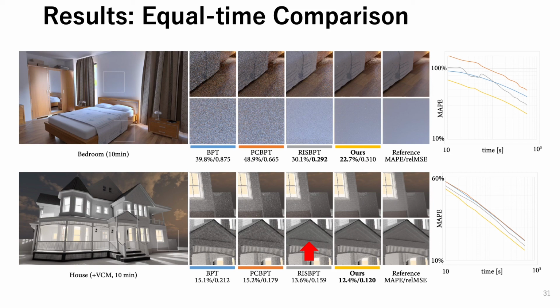The house scene is illuminated by area light sources inside the house and an environment map. The house scene is rendered by each BPT method combined with vertex connection and merging. In this scene, the bottom inset of RISBPT is slightly brighter than the reference, but that of our method is much more similar to the reference image.